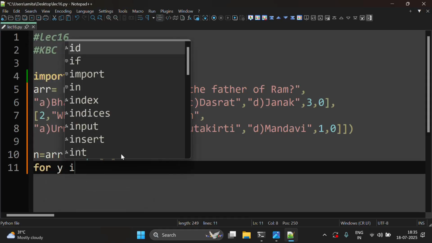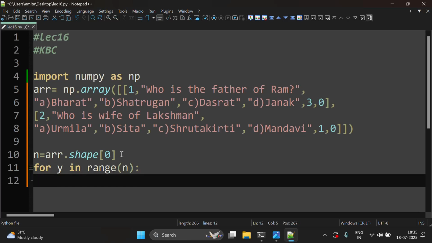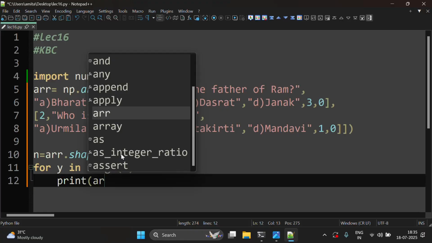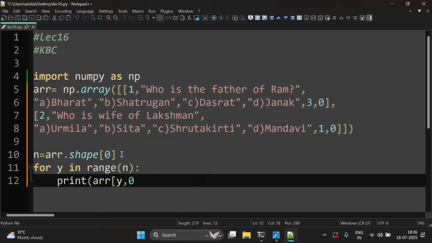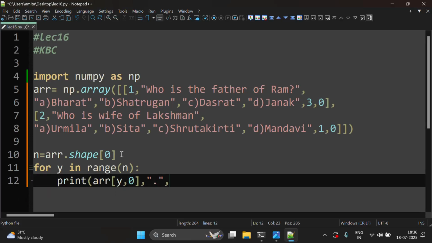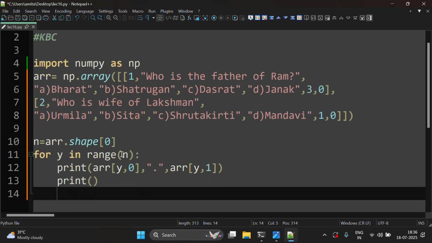Then we will use the for loop, for i in range n, that is the number of rows. Print arr y comma 0. Then we will print a bullet and then arr y comma 1. So by this, the question number and then a bullet and then the question will be printed.